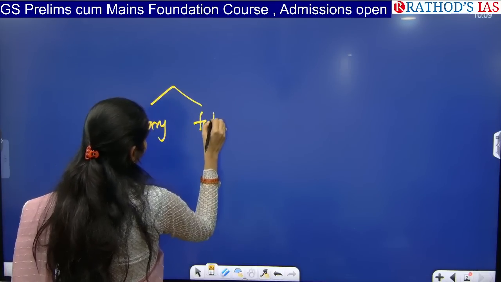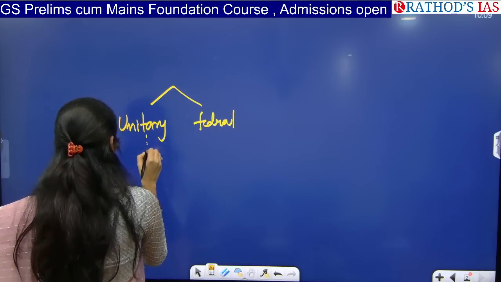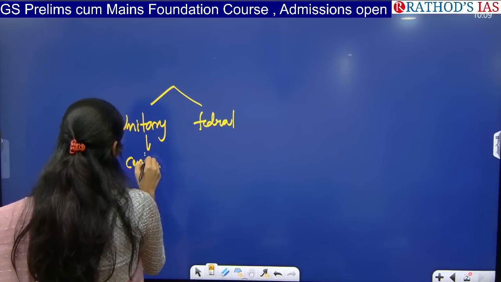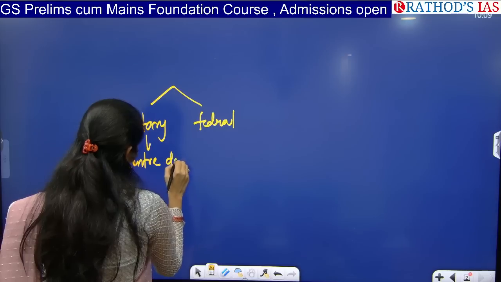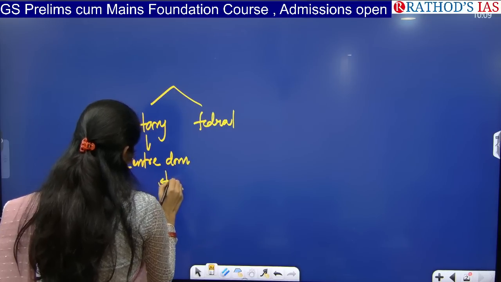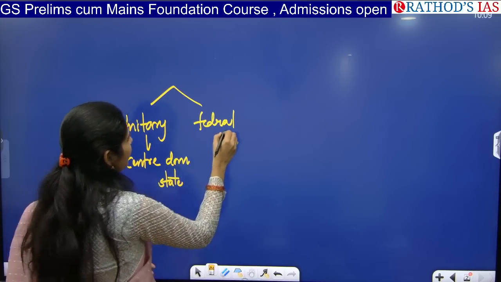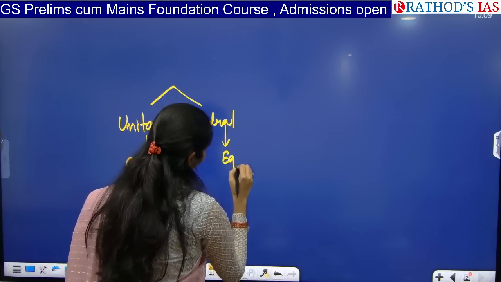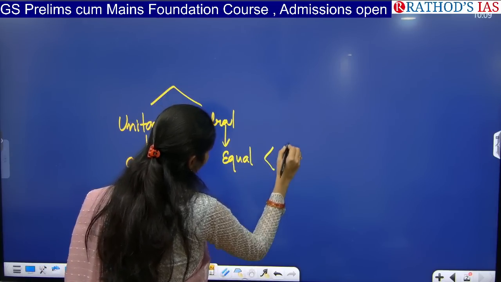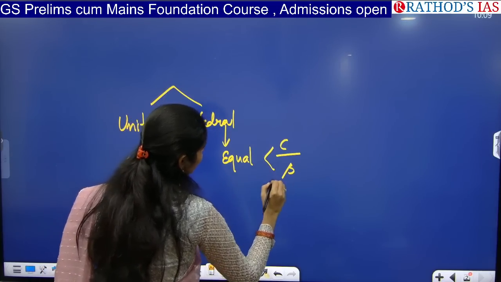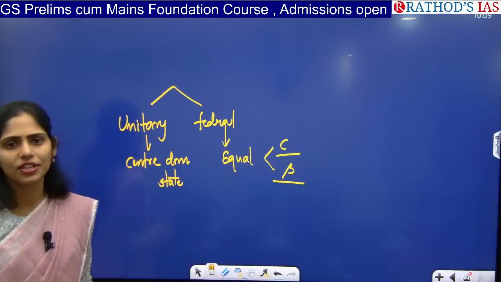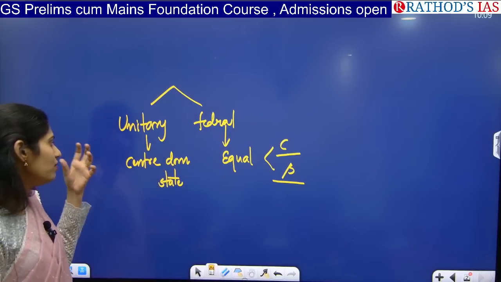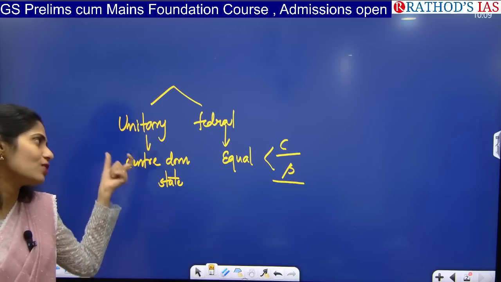Unitary is where the central government is dominant. Whenever the center is dominant over states, that is called unitary. And federal is where there is equal sharing of powers between center and state. Whenever the center is dominating over the state, that is called unitary.